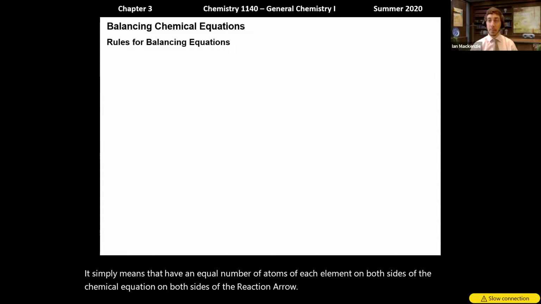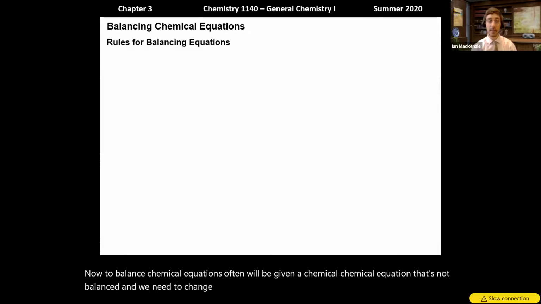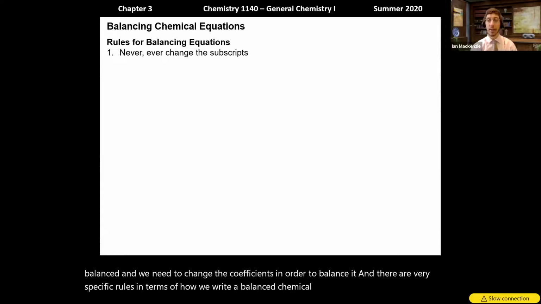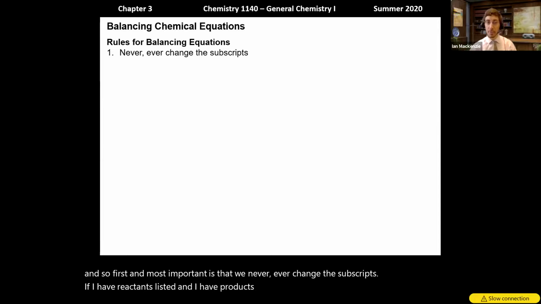Now, to balance chemical equations, often we'll be given a chemical equation that's not balanced, and we need to change the coefficients in order to balance it. And there are very specific rules in terms of how we write a balanced chemical equation. First, and most important, is that we never, ever change the subscripts. If I have reactants listed and I have products listed, I never change the subscripts when I am balancing the